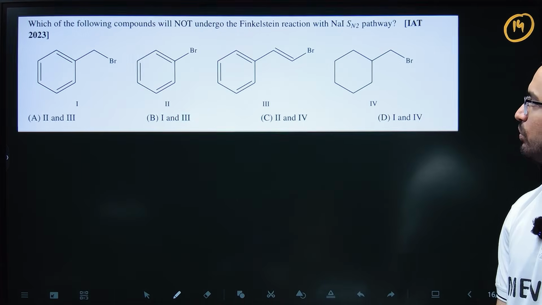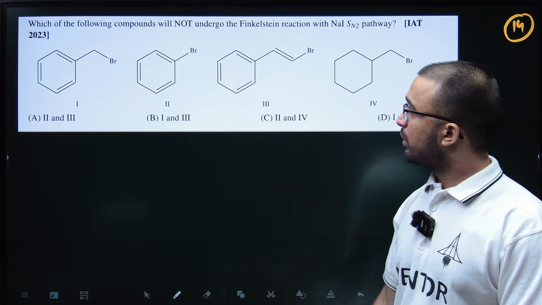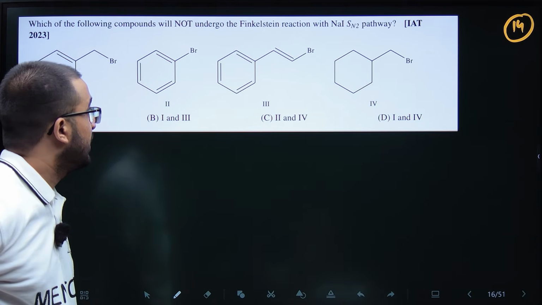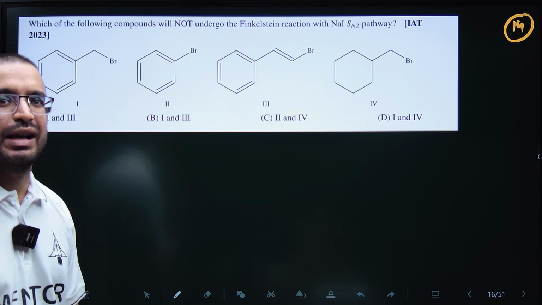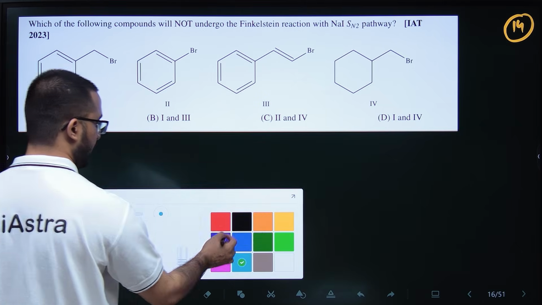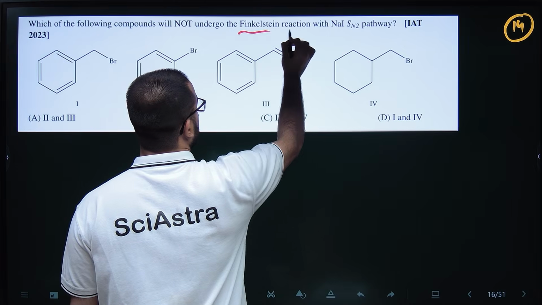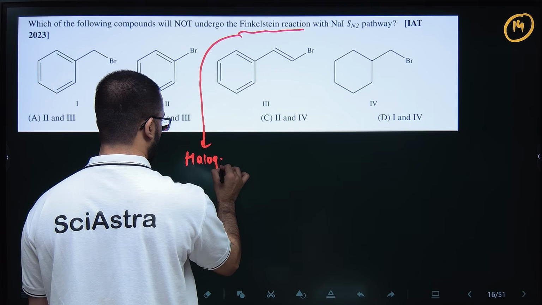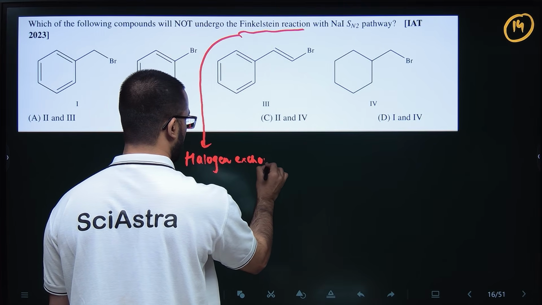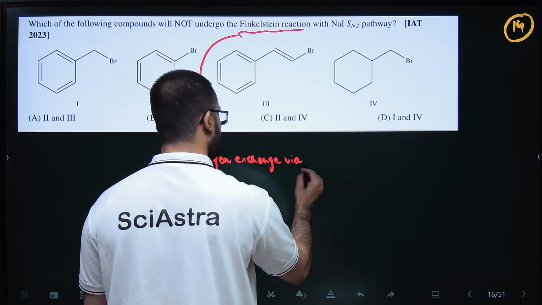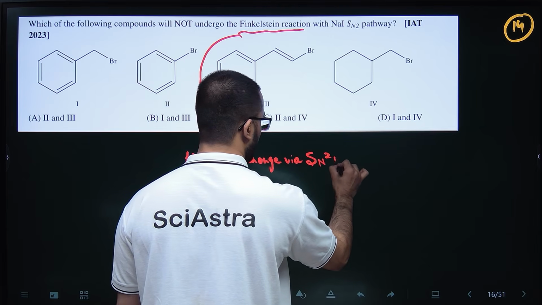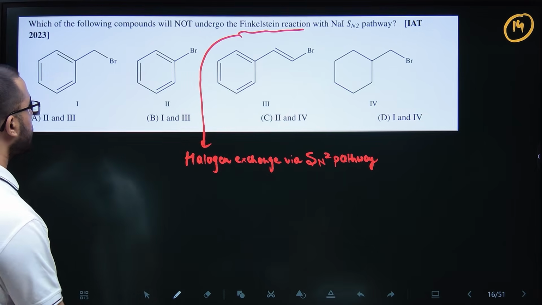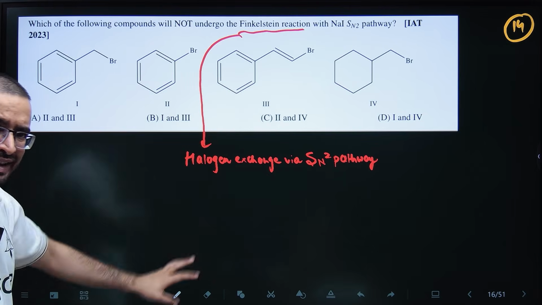Okay, so let's move to question number 14 here. So basically this is Finkelstein reaction. Finkelstein reaction is basically SN2 mechanism. So basically this is halogen exchange reaction. So what is Finkelstein reaction? This is halogen exchange via SN2 pathway.